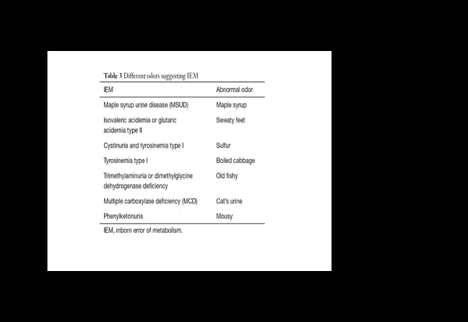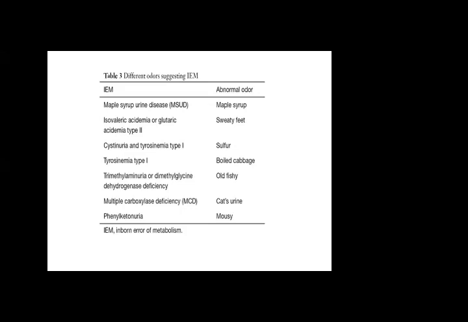So maple syrup urine disease, this disease name is given because the smell resembles maple syrup. So in maple syrup urine disease, the odor is maple. And isovaleric acidemia or glutaric acidemia type 2, this is sweaty feet. They have sweaty feet. Their feet are always full of sweat. They will never get dry.